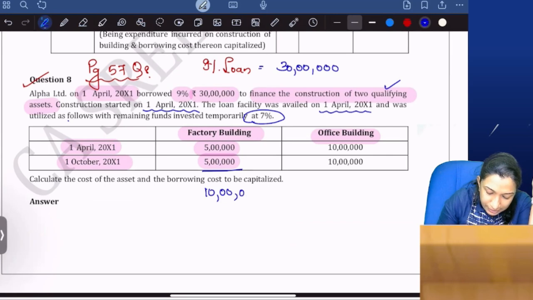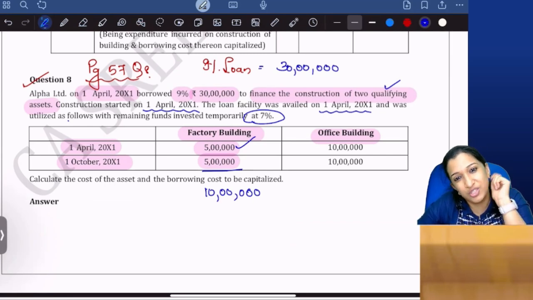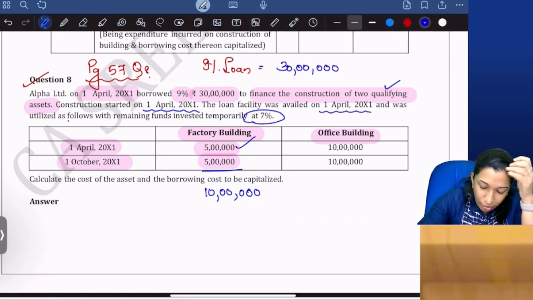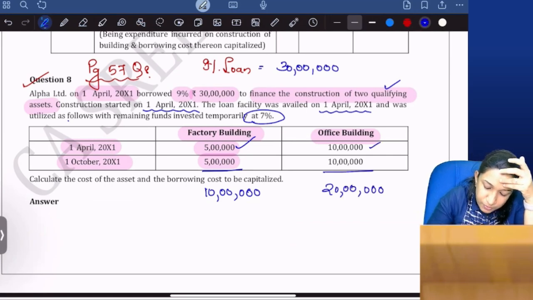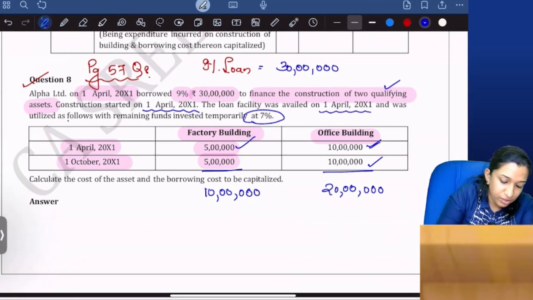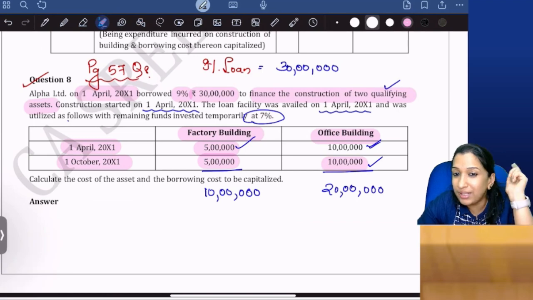Total cost of factory building is 10 lakhs, of which 5 lakhs is used in the first 6 months, which means 5 lakhs was idle. Yes or no? And office building total cost is 20 lakhs, of which in the first 6 months you used 10 lakhs. The next 10 lakhs, used on 1st October, was idle during the first 6 months.